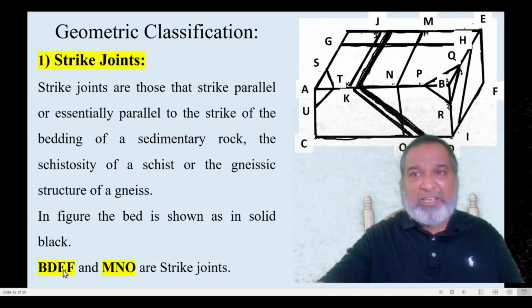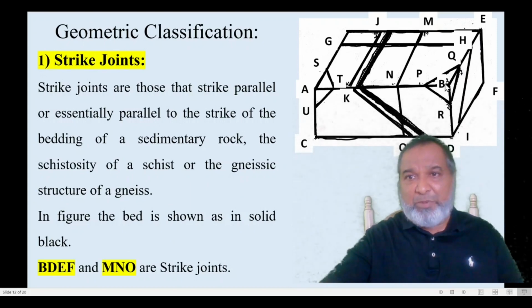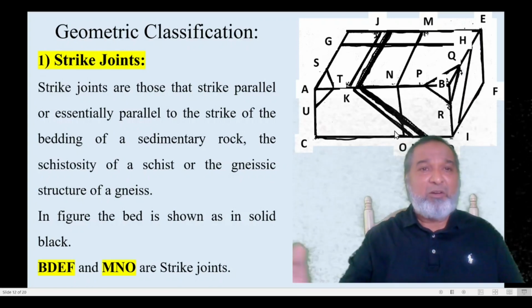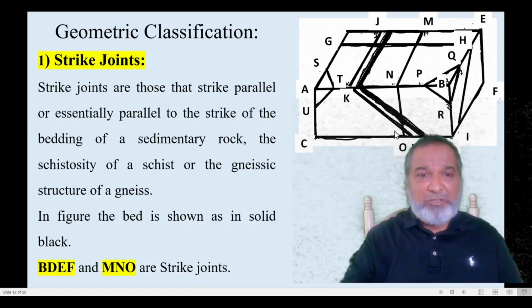Is BDEF. What do we have? BDEF, here also the same one, if you make out. This is also one of them, and MNO. This is what we have. Already we have seen this is the strike joint.